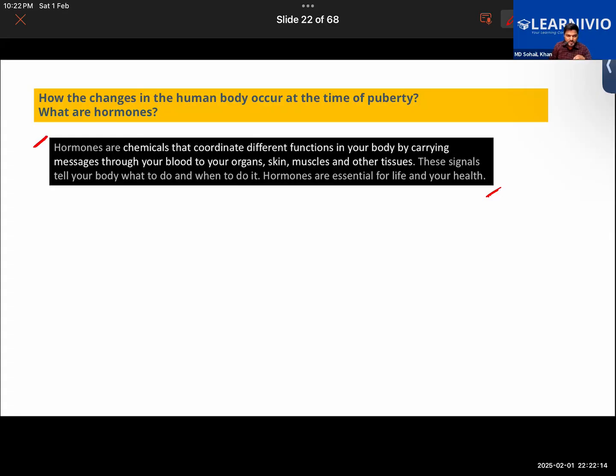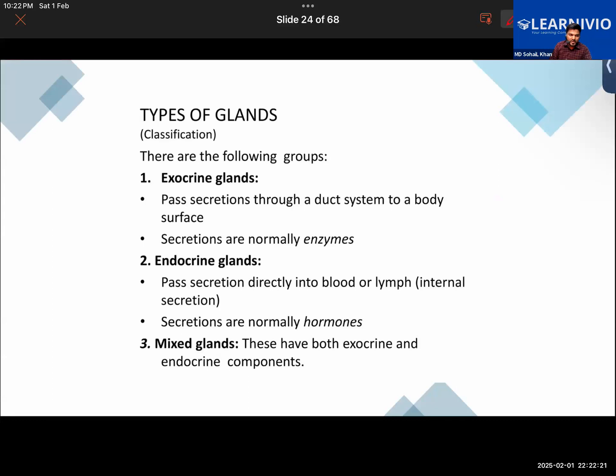So all the functions are coordinated with the help of hormones. They tell your body what to do and when to do it. They are essential for life and for our overall health. These hormones are secreted by structures called glands. So the question is, what are glands? What are they basically?